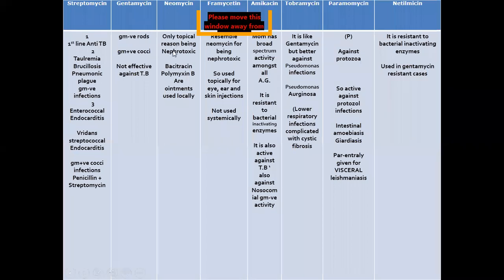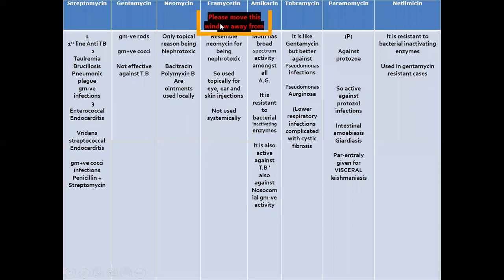Next, third one is neomycin, only topical, the reason being it is nephrotoxic. So topical ointments, like bacitracin and polymyxin B, are used locally. Neomycin has local action only; it has a broad spectrum of action, but we do not use it systemically.